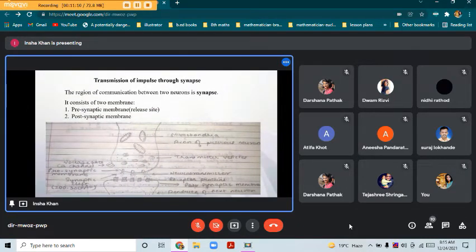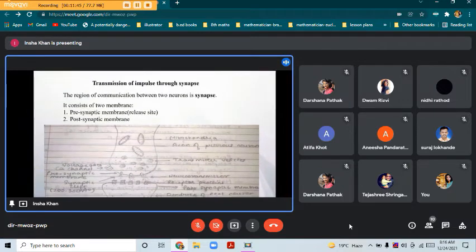This bulb consists of a large amount of mitochondria and transmitter vesicles. Mitochondria provide energy, and the transmitter vesicles hold lots of neurotransmitter and release this neurotransmitter. So when the first change occurs, the neurotransmitter vesicles attach to this lower membrane, that is this presynaptic membrane.